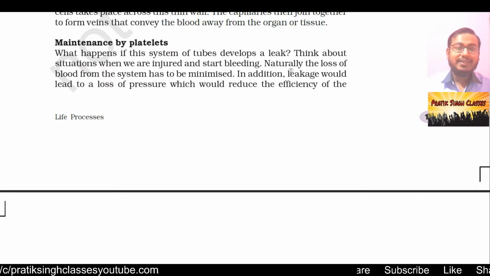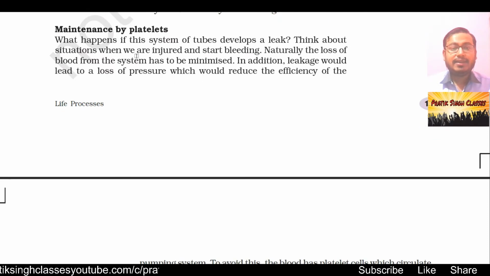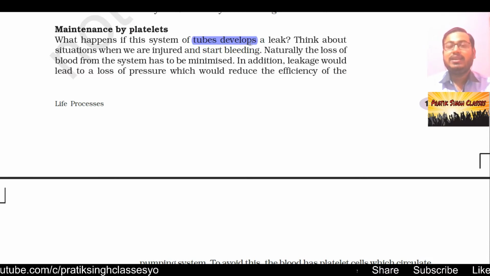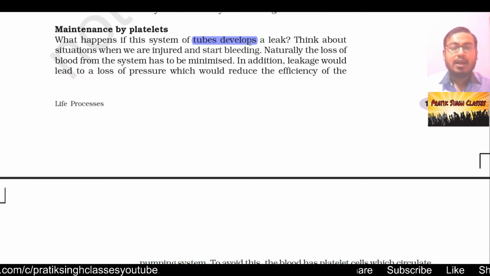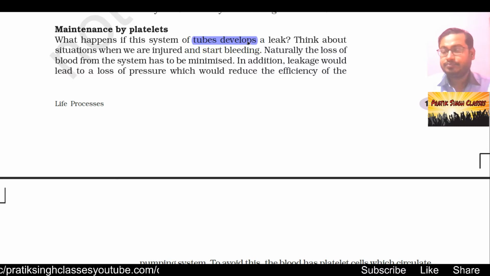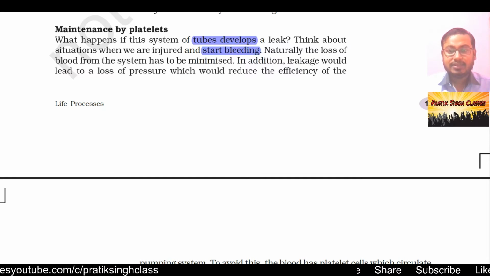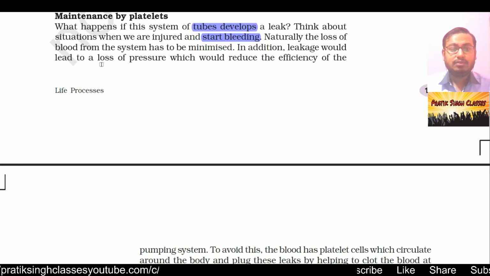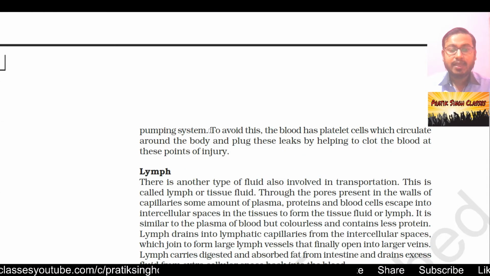Now, maintenance by platelets. What happens if this system of tubes develops a leak? That means, suppose in arteries or in veins there is some internal bleeding or leakage, how will our body take care of it? Think about situations when we are injured and start bleeding. Naturally, the loss of blood from the system has to be minimized. In addition, leakage would lead to a loss of pressure which would reduce the efficiency of the pumping system.